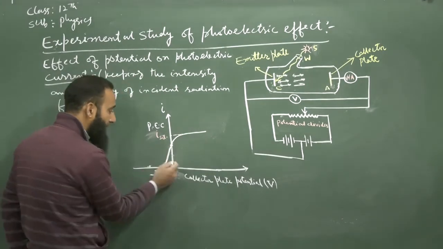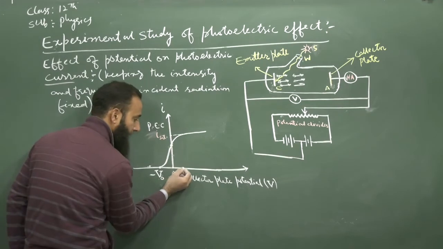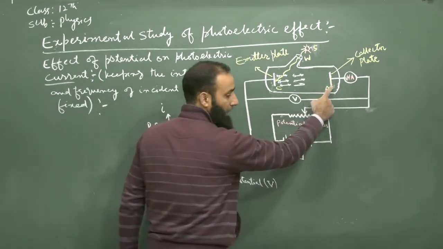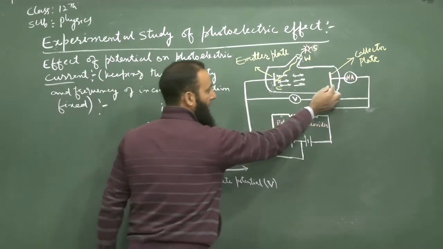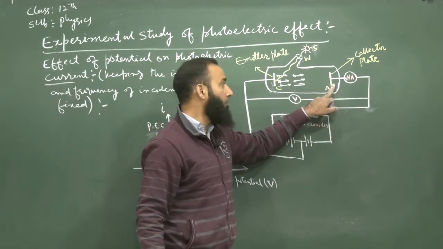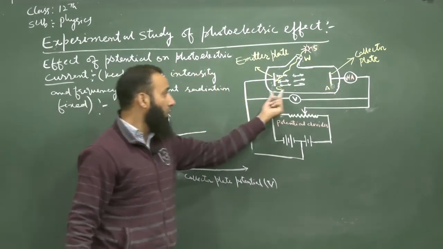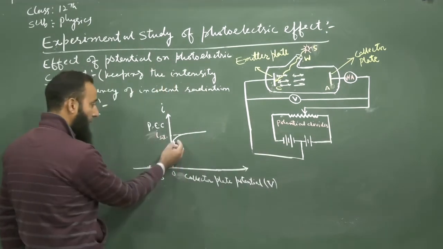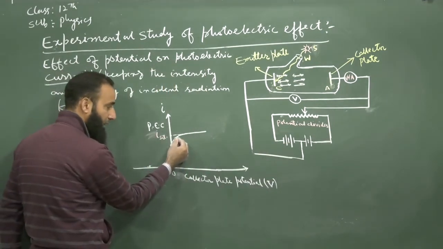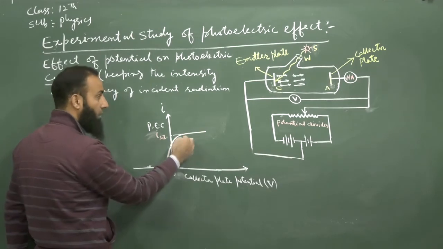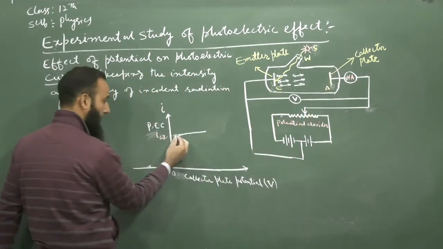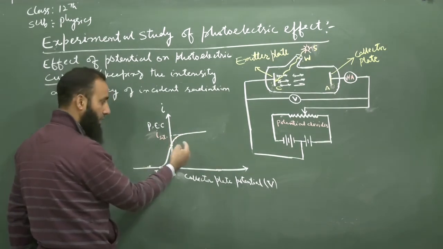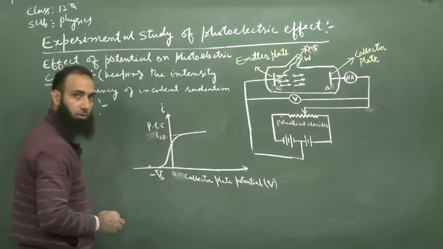Now, when we increase the positive potential of the plate A, when we make the potential of plate A positive relative to the plate C, it will attract the electrons. What we have found is that the photoelectric current also increases. The more positive we make it, the more the photoelectric current further increases, till it reaches the maximum value.